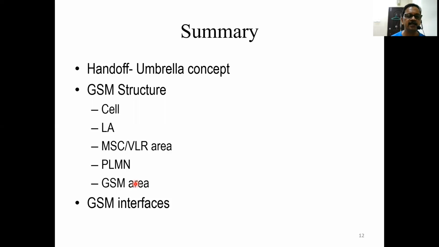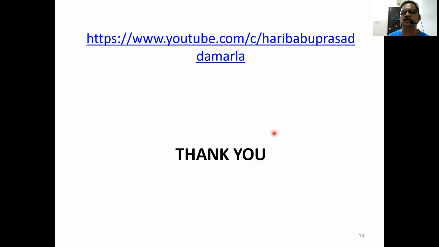And the GSM area, the entire area covered by all the GSM service providers. Then we have seen the interfaces, A to G, the different interfaces between different network elements of the GSM network. So this is what I wanted to discuss in this session.